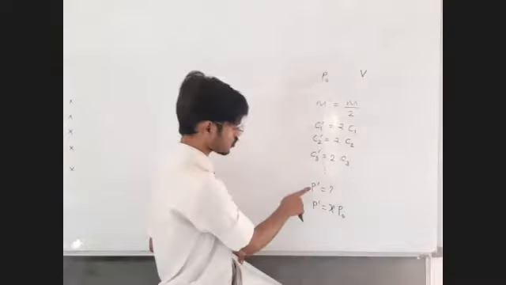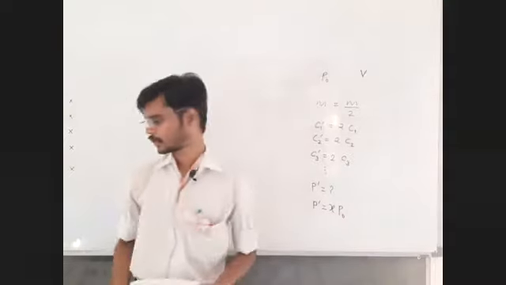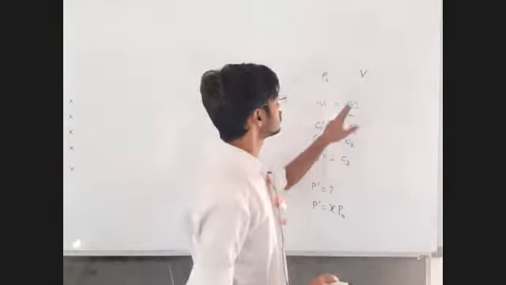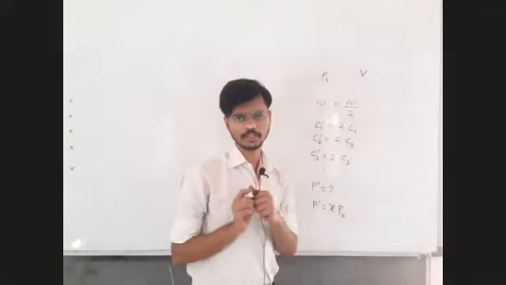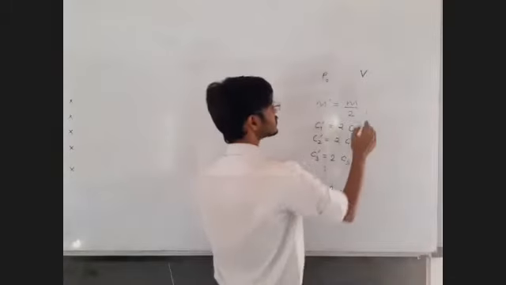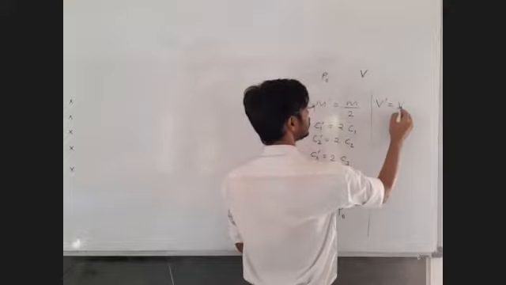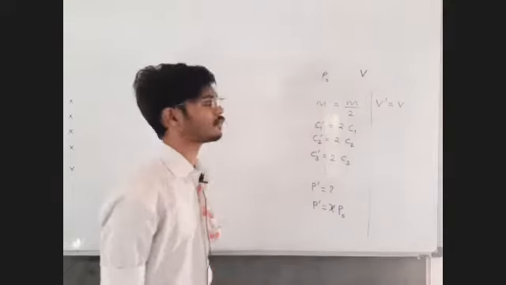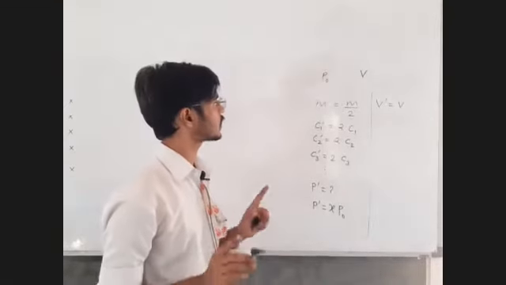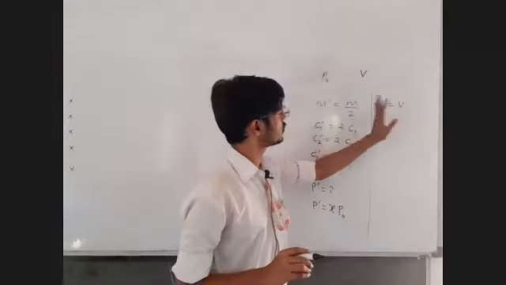So let us try to find out P dash in terms of P0. What will be the final pressure? One of the things that you should note is that the container is not being changed. If the container is not being changed, what does that mean? It simply means that the final volume of the gas V dash is going to be equal to the initial volume. This is the hidden data which you should understand, that the container is not being changed.